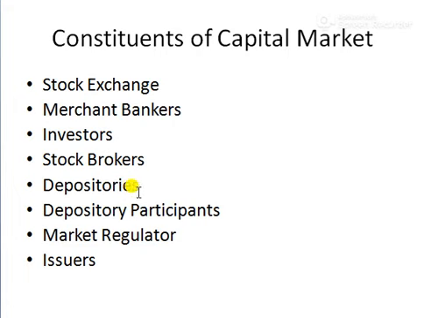When we sell securities to somebody else, the depository's work is making an entry in the books of account, deleting the security which is sold. When we buy securities, the depository's job is making an entry by adding the securities to our account.